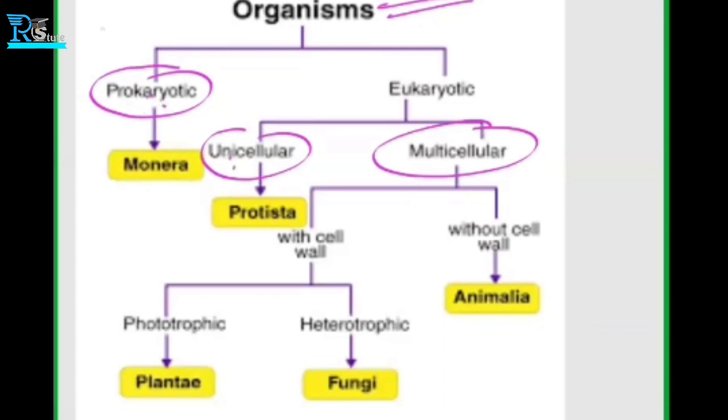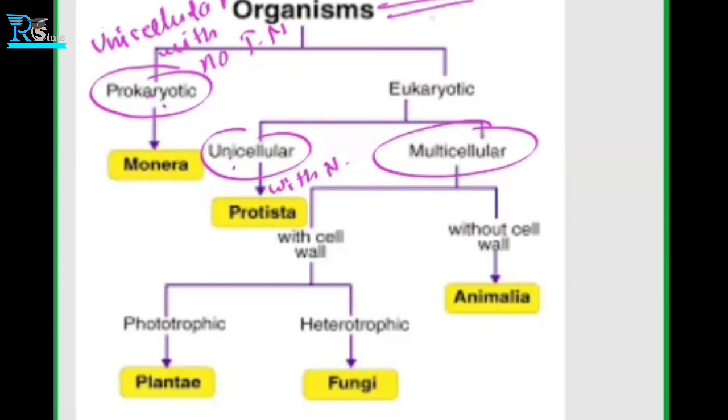They are unicellular with no nucleus, but these are unicellular with a nucleus. This is the difference. Now eukaryotic can be divided into unicellular and multicellular, and we can further divide the multicellular into two.